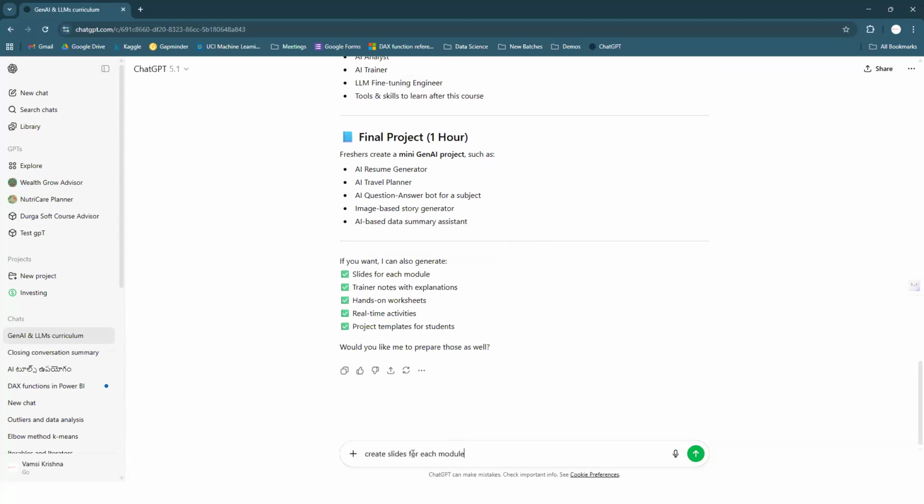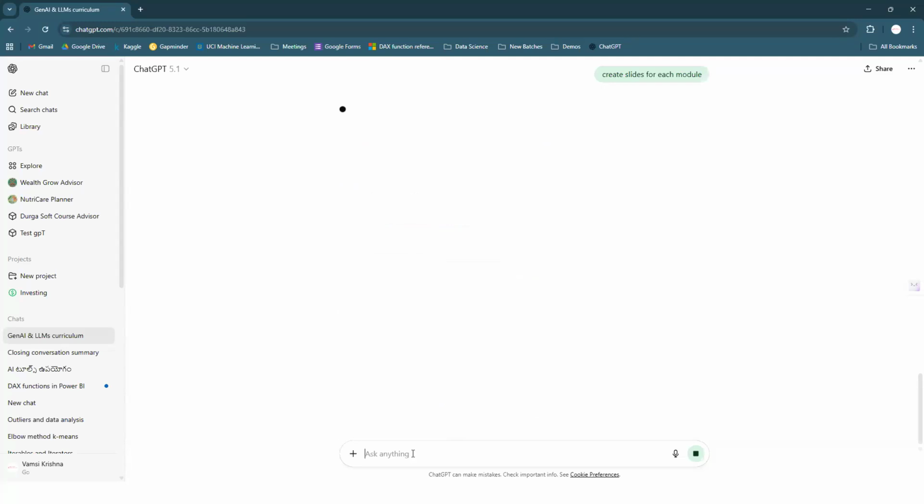So it can create the complete slides. It is going to create them for each module. So I can use this particular one. My work is becoming very easy. I don't know how other people use ChatGPT, but I use this very effectively, guys.